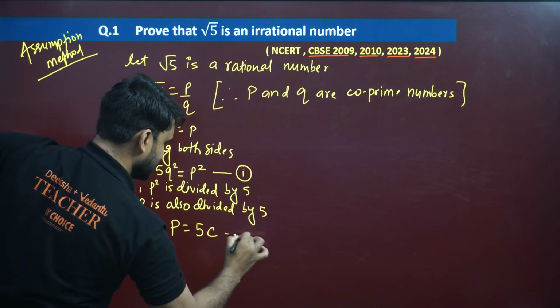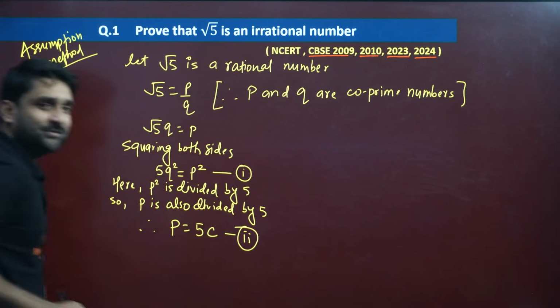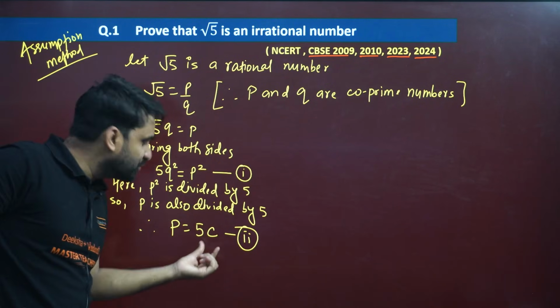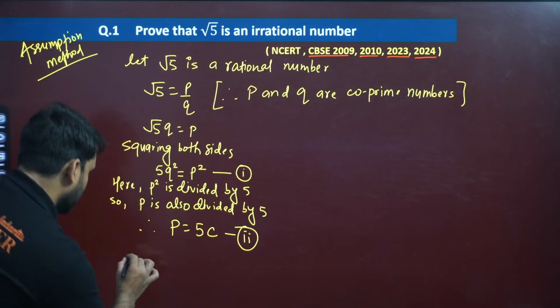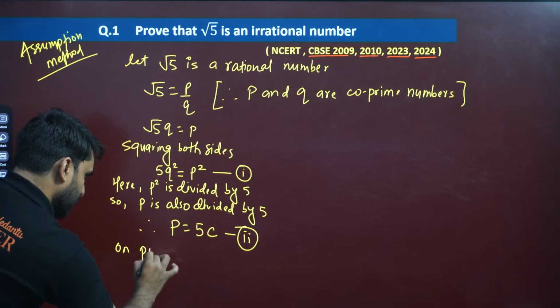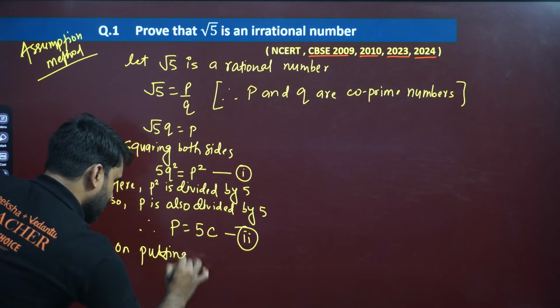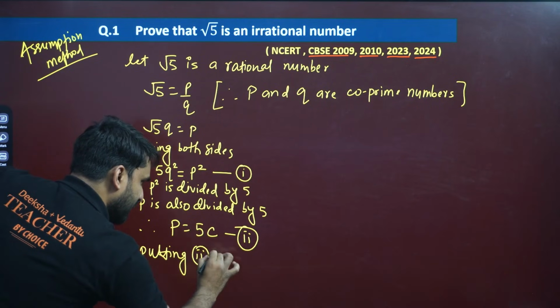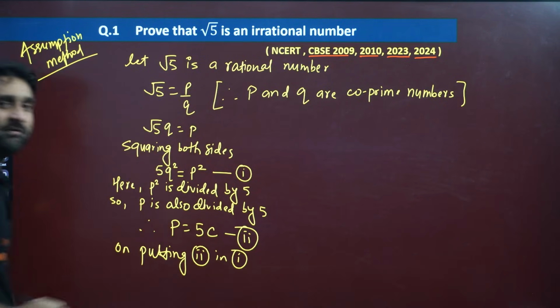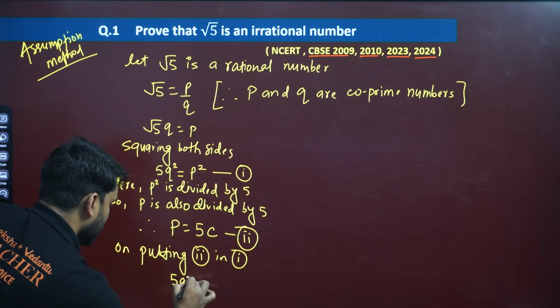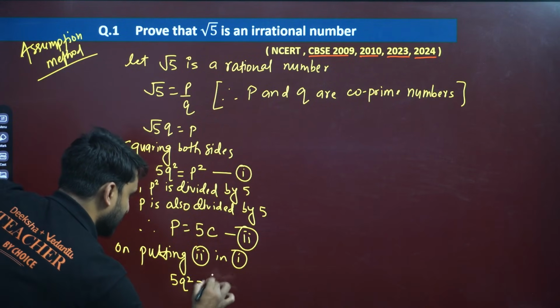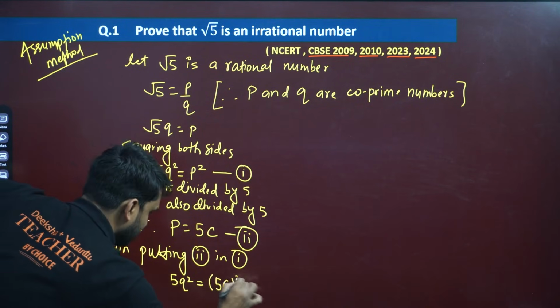So my dear champions, if P equals 5C, let's say this is the first equation and this is the second. Can we put P here? On putting the second in the first, what will be the format? This will be 5Q square equals, at the place of P, 5C square.